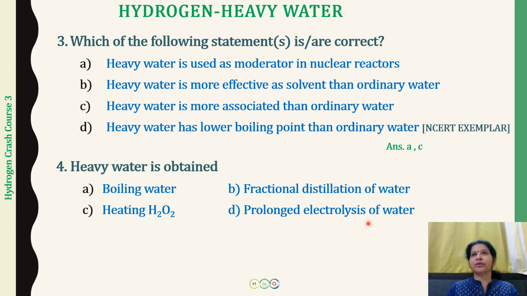So water is going to get decomposed on electrolysis to H2 and O2. Hydrogen is going to be liberated at the cathode and oxygen is going to be liberated at the anode. The electrolysis of water is going to be at a much higher speed compared to heavy water. For all the properties, heavy water is also going to show similar properties to that of water, but the rate of the reaction is going to be less compared to ordinary water.